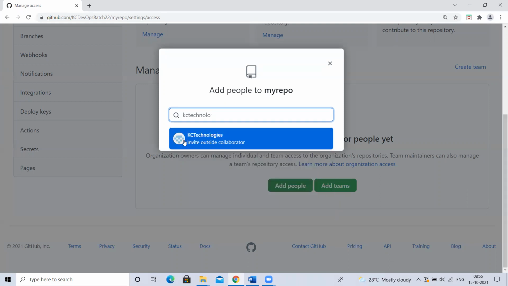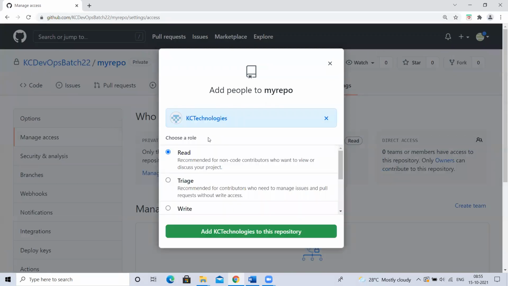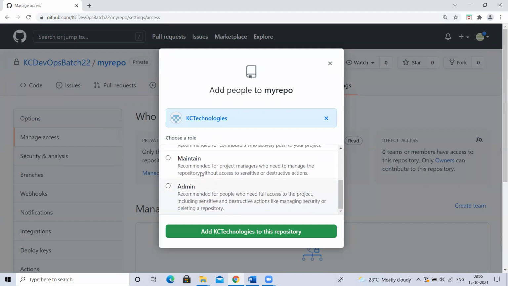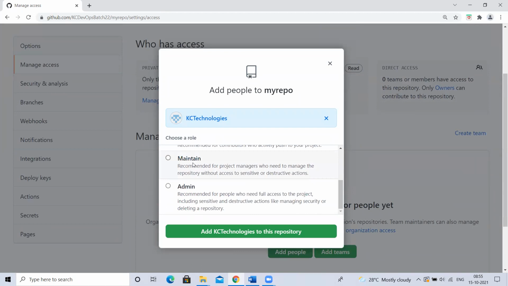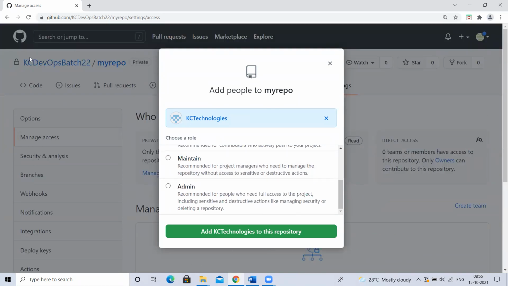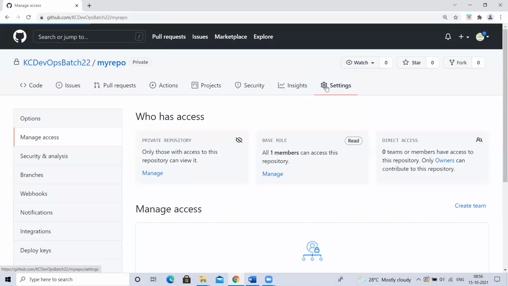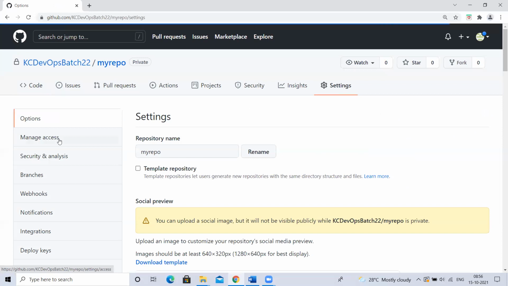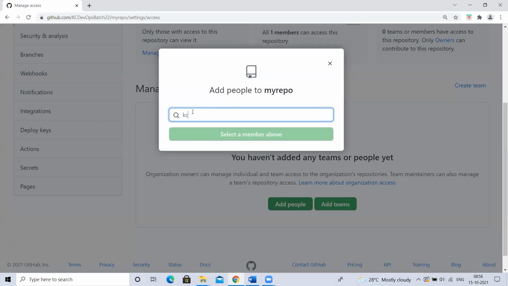Okay. See, it is asking to invite outside collaborator, which means this person is not part of my organization. Do you want to invite him only? Yes. It is asking whether you want to give read or write access. I gave an assignment: create a repository under our organization and add 2 more people. How to add users? Go to this repository settings, manage access, invite someone, add someone. So, KC Technologies.